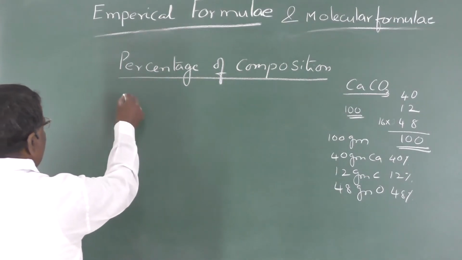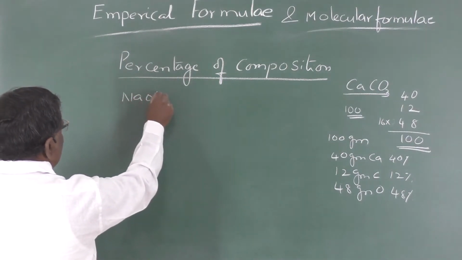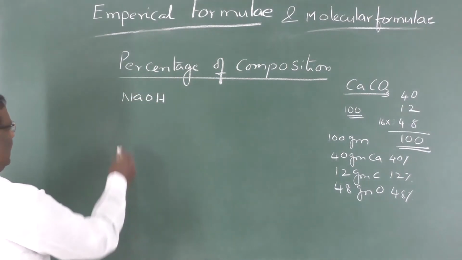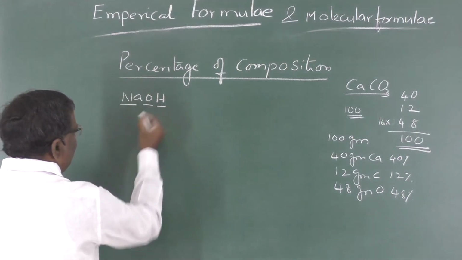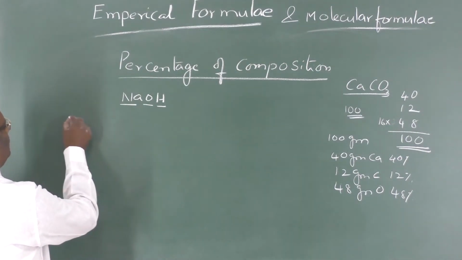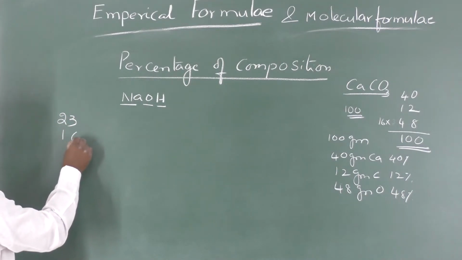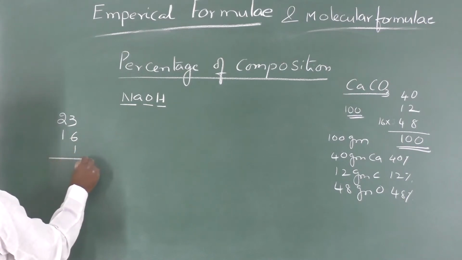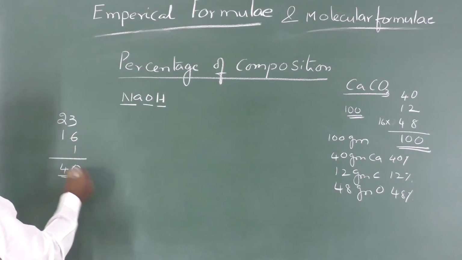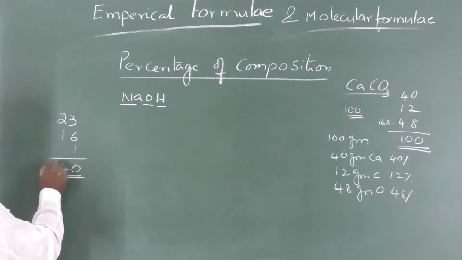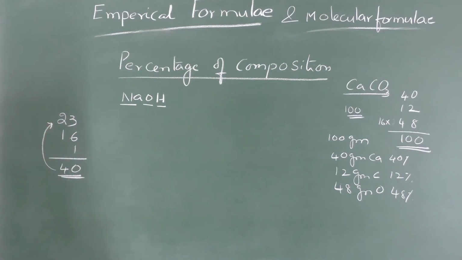For example, if you take NaOH, NaOH contains sodium, oxygen and hydrogen. Sodium atomic weight is 23, oxygen atomic weight is 16, hydrogen atomic weight is 1, so the sum will become 40. That means 40 grams of sodium hydroxide contain 23 grams of sodium. Now percentage means how much sodium is present in 100 grams of NaOH.